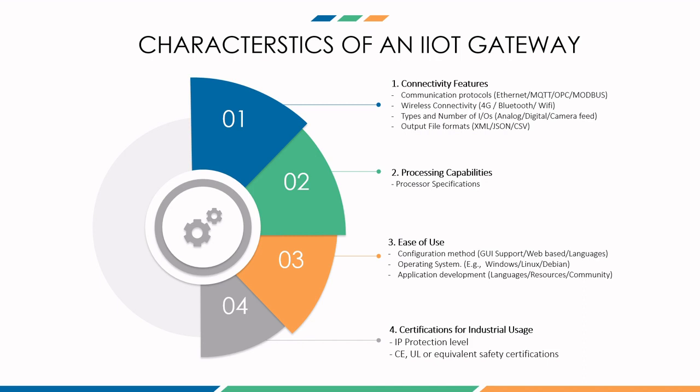If you have a big application and a lot of inputs and outputs coming in, then an IoT gateway having low configuration or low internal memory wouldn't suffice your purpose, right? So hence this is also an important aspect that you should consider. Third is ease of use. I think this is also one of the most important aspects: how comfortable you are with the configuration of that particular gateway, how easy it is to configure.